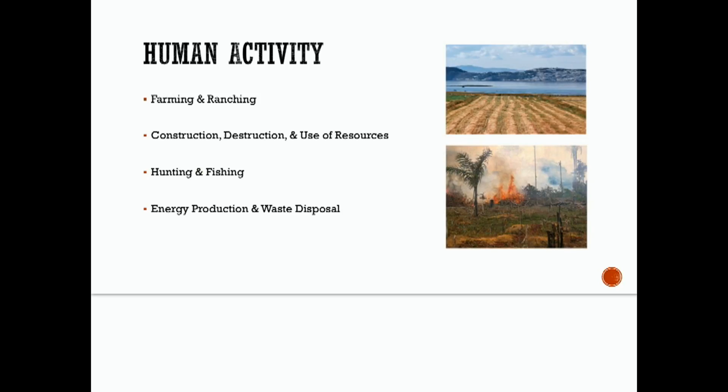Human activities can upset the balance in an ecosystem. This farm is situated on the edge of the river where chemical fertilizers can easily enter aquatic systems through surface runoff. Not cool. This picture shows the destruction of a section of an Amazon rainforest to create farmland. Okay. And hunting and fishing.